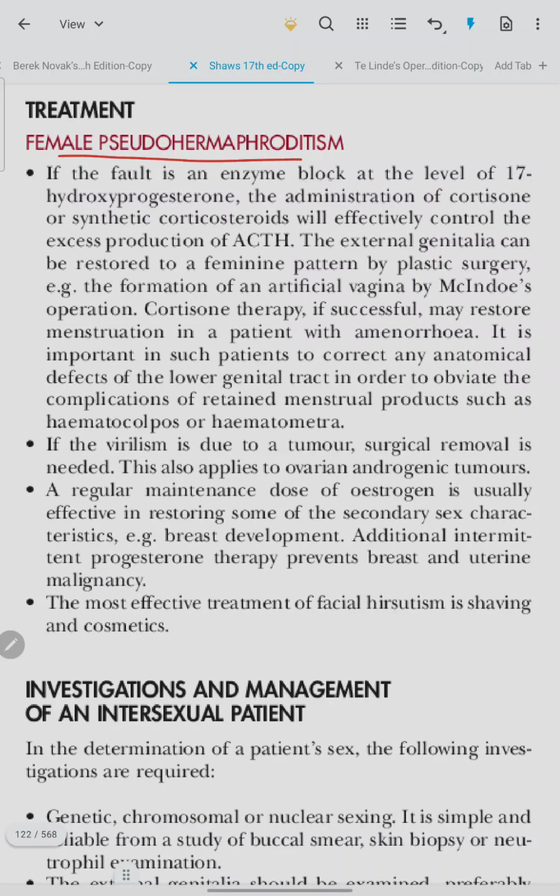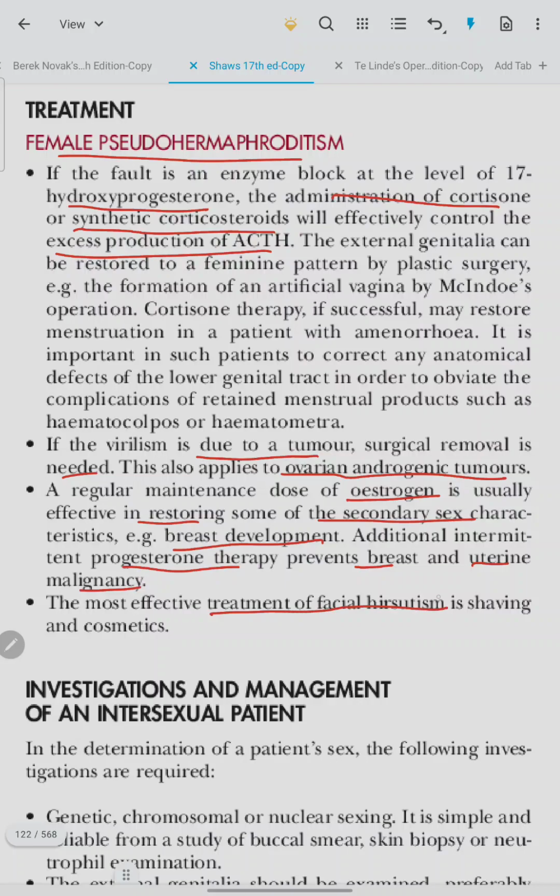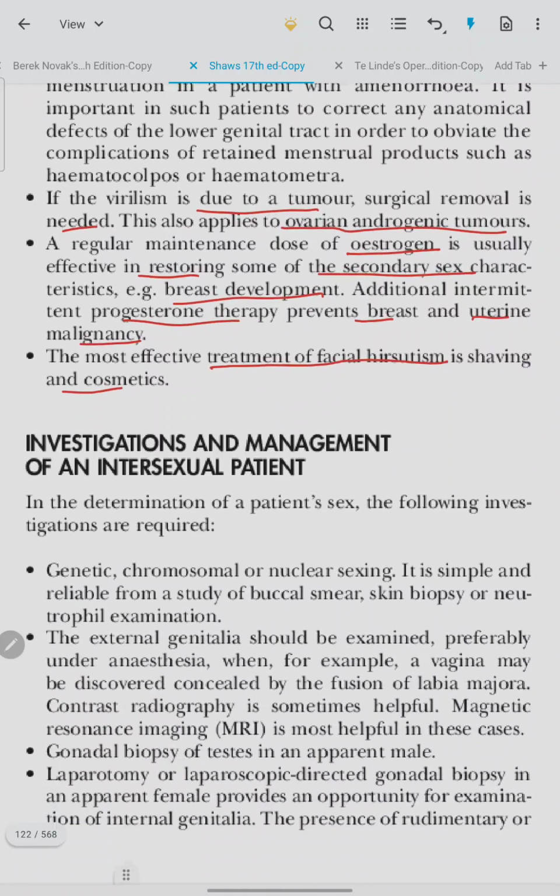If the fault is an enzyme block at the level of 17-hydroxyprogesterone, the administration of cortisone or synthetic corticosteroid will efficiently control the excessive production of ACTH. If virilization is due to a tumor, surgical removal is needed. This applies also to the ovarian androgenic tumors. A regular maintenance dose of estrogen is usually effective in restoring some of the secondary sexual characters like breast development. Additional intermittent progesterone therapy prevents breast and uterine malignancy. The most effective treatment of facial hirsutism is shaving and cosmetics.